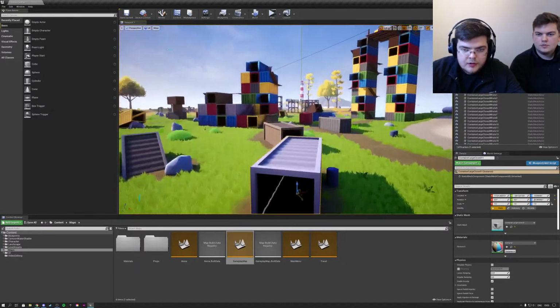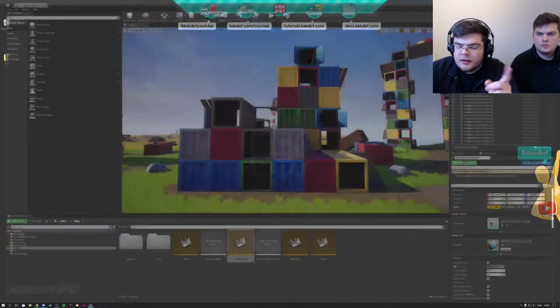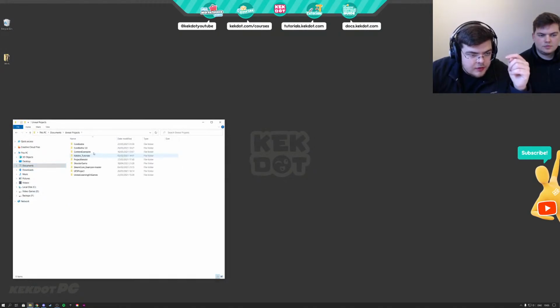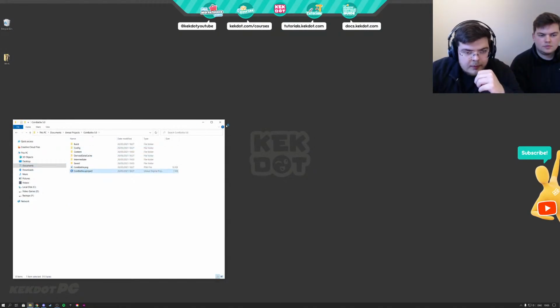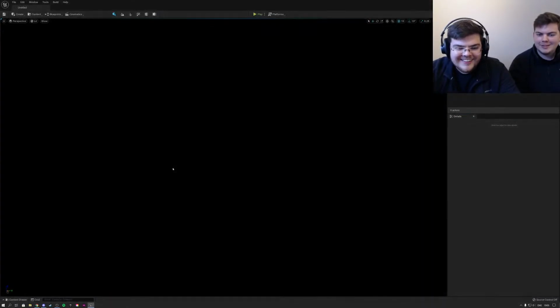Guys, take another final look. Look how dark all of these containers look. And now we're going to be opening it up in Unreal Engine 5 again. So here we go, Unreal 5, open. This already gets you excited when you start. It's very cool, very cool.